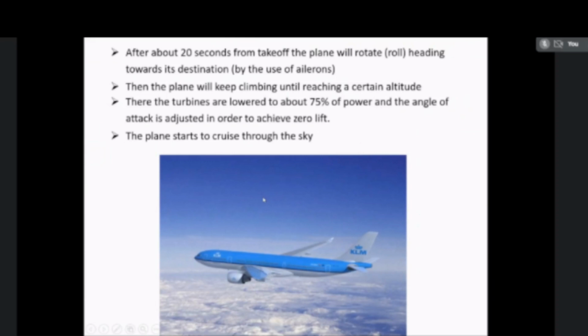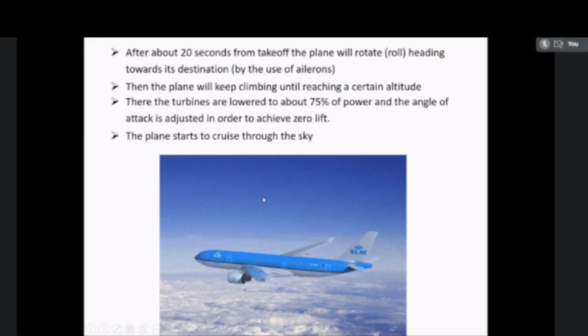Angle of attack means that during the takeoff condition, some angle of lift will be provided by using the flap, elevator, and also aileron. So the takeoff is controlled by using these three control devices, and also more power is developed by using the turbines, which are provided in the engines.